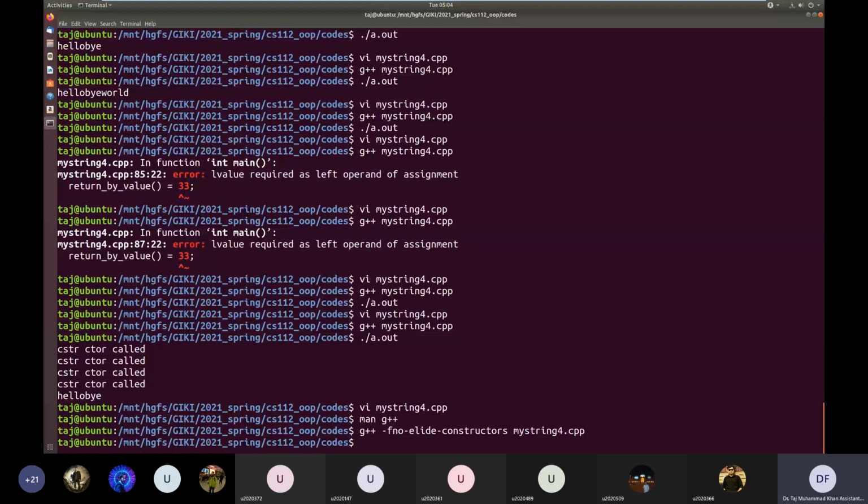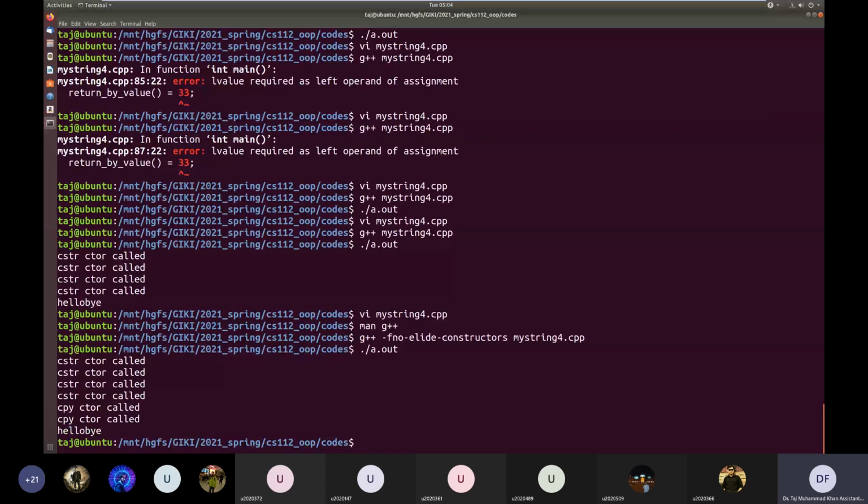So you see the first four constructors are the same. This is the C string constructor for S1, for S2, for S3, for the return value, and then these two copy constructors are called. For what objects are these two copy constructors being called?